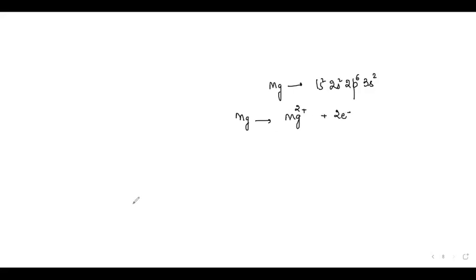What about fluorine? The electron configuration: would it be 1s2, 2s2, 2p4? No, fluorine is 2p5. How many valence electrons does it have? 7. So will it gain an electron, or what do you think? Yes, it will gain electrons. How many?